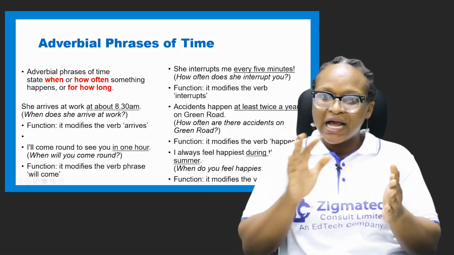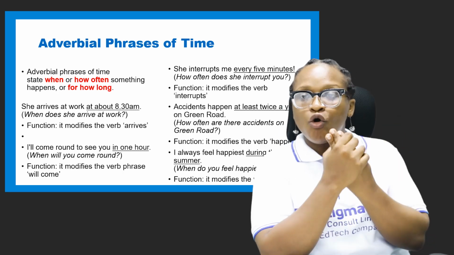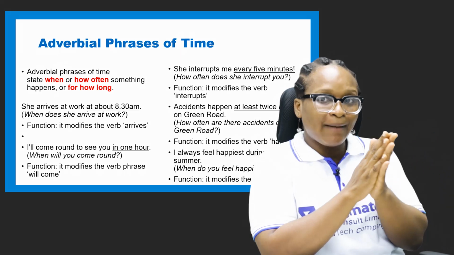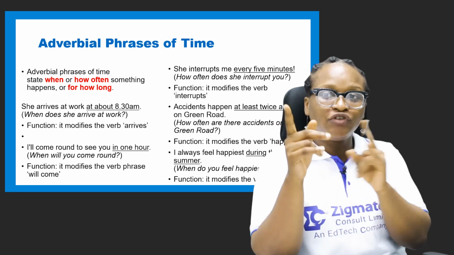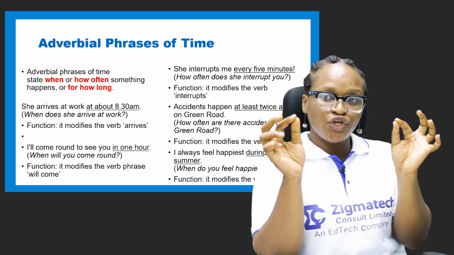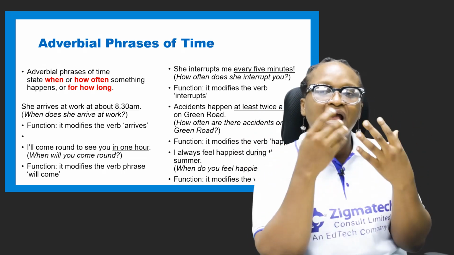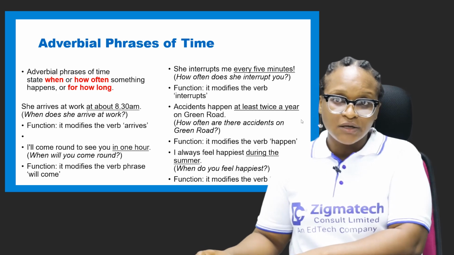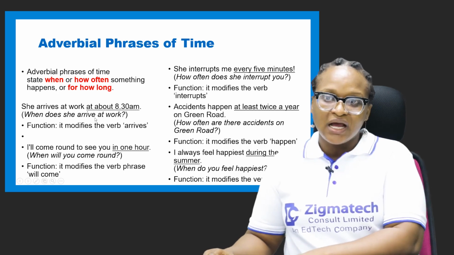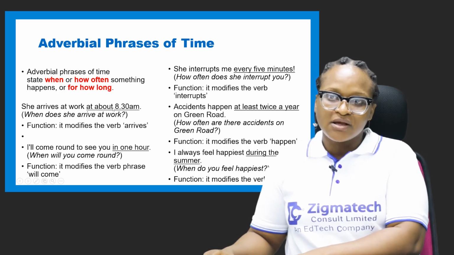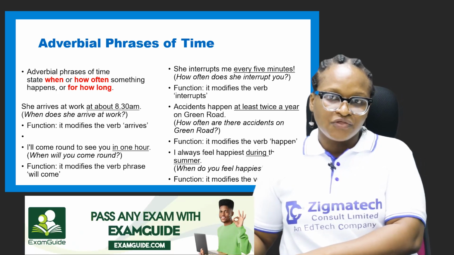Alright, so let's look at adverbial phrases of time. Adverbial phrases of time state when or how often something happens or for how long. Practically, when we talk about adverbial phrases of time, when is usually the keyword, but we also have while. While is also another word that introduces adverbial phrase of time. Now let's look at some of these examples. It says, she arrives at work at about 8:30 a.m.